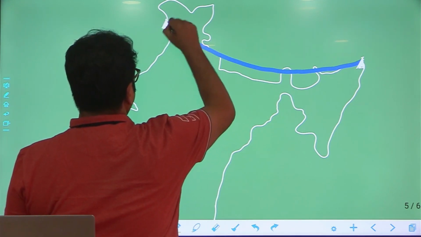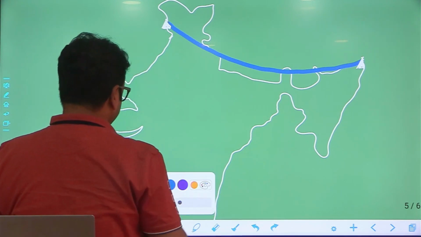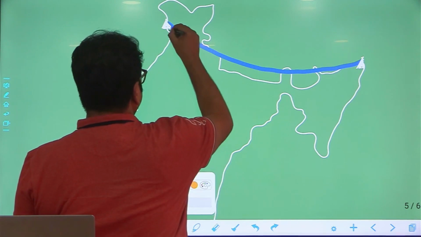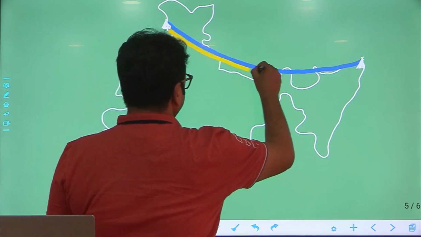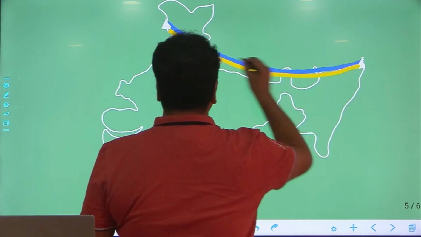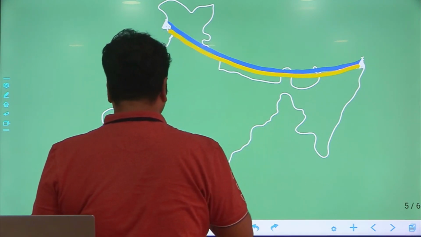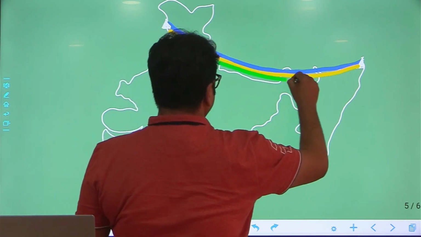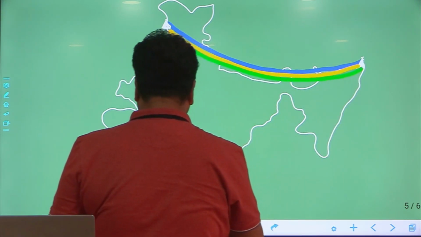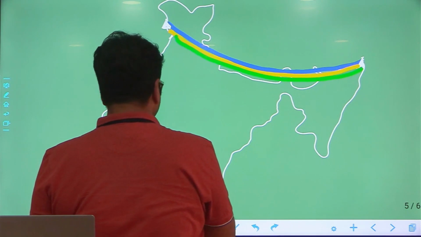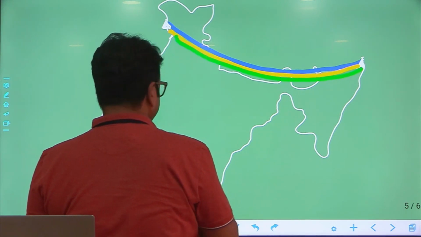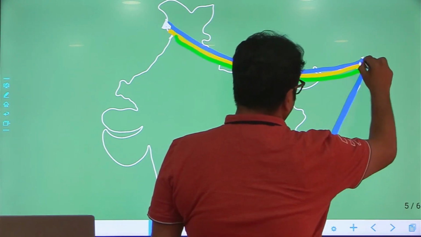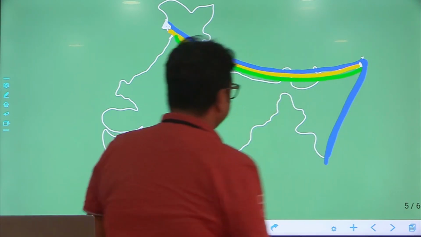You are going to have Greater Himalaya, then you have Middle Himalaya, as well as Shivalik. So this is the mountain range you will get over here, and then this mountain range culminated in the eastern part in the form of Arakan Yoma, or it is also called Purvanchal Himalaya.